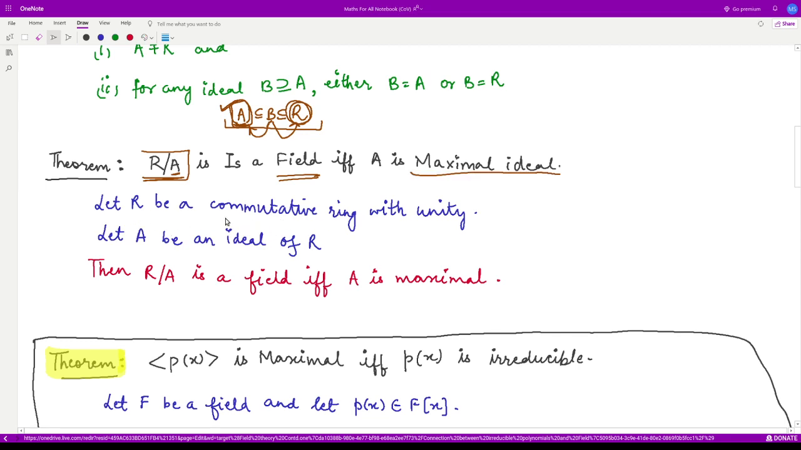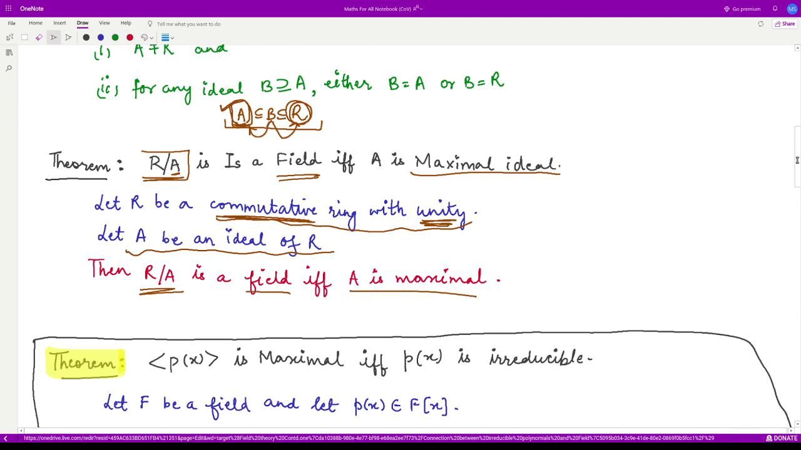So if R is a commutative ring, this is important, with unity, that means in this case the ring also has the property of commutativity and it also has unit elements within it. So R is a commutative ring with unity, and A is any ideal of this ring R. Then the quotient ring R by A is a field if and only if A is maximal.